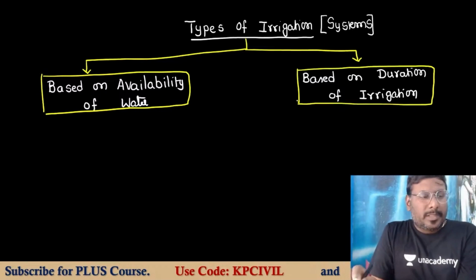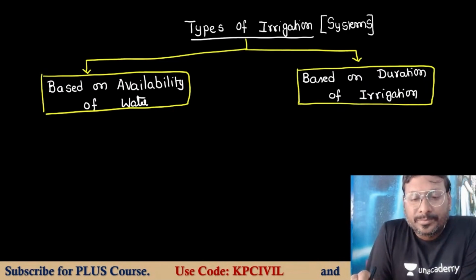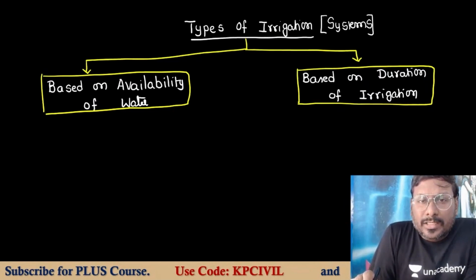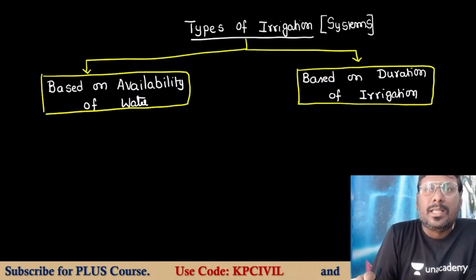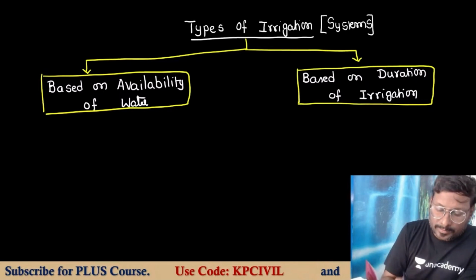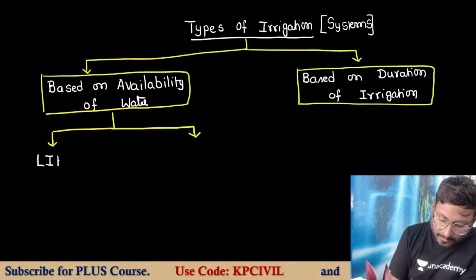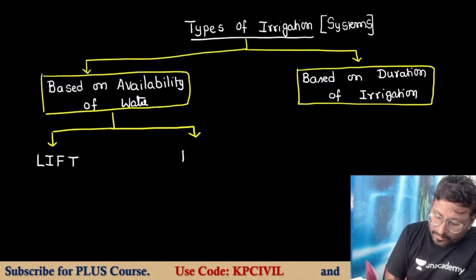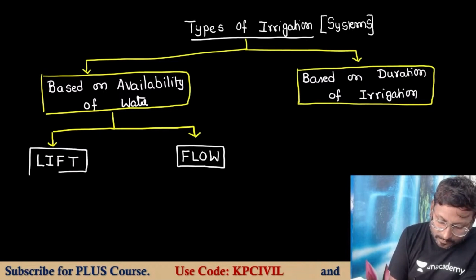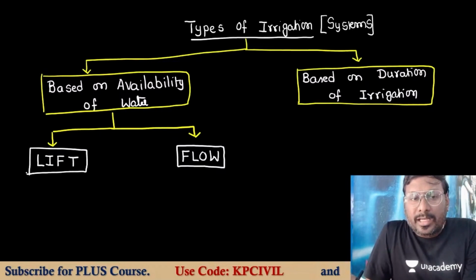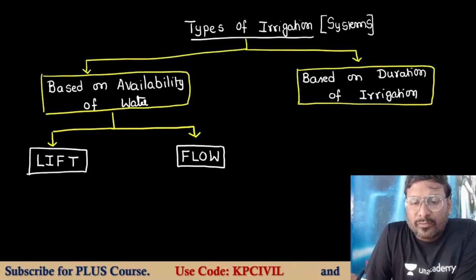So whether water is present at a lower height or higher height, whether water is flowing under the influence of gravity or using a pump and motor, based on that, we can classify this into lift irrigation and flow irrigation. Based on availability of water, we can classify lift irrigation, flow irrigation.